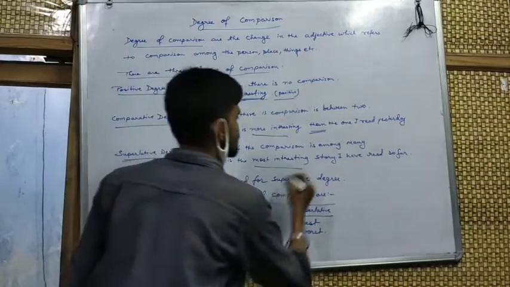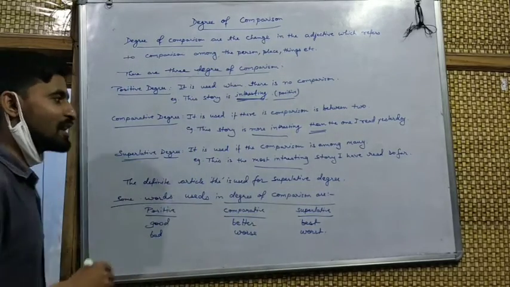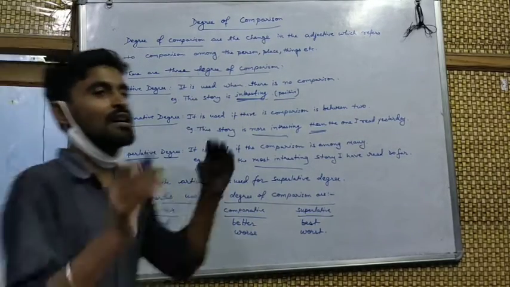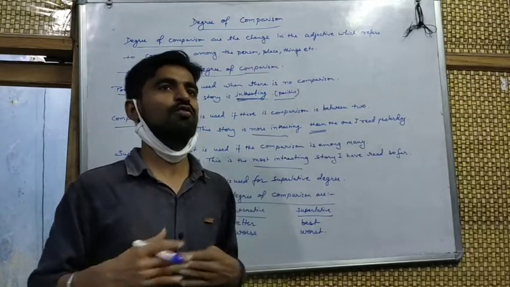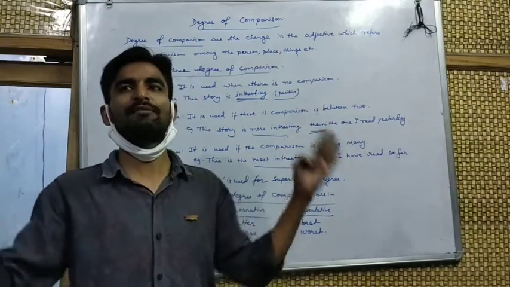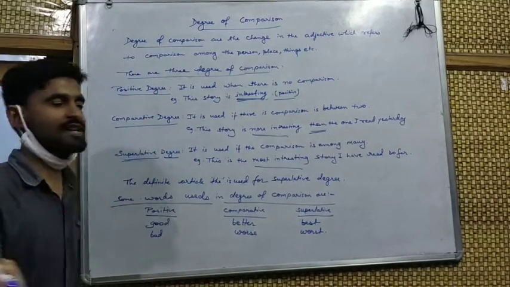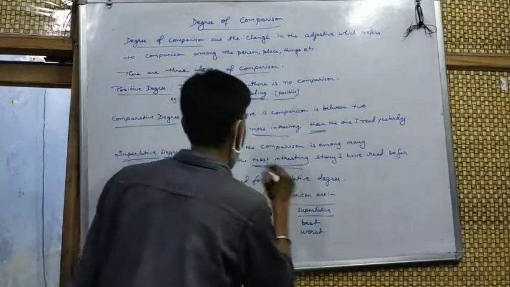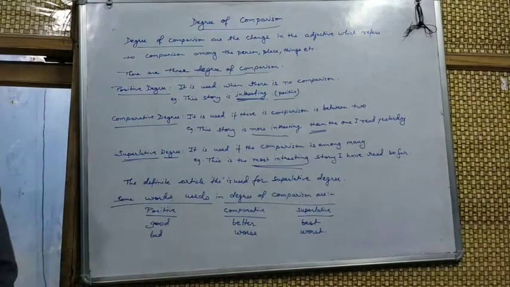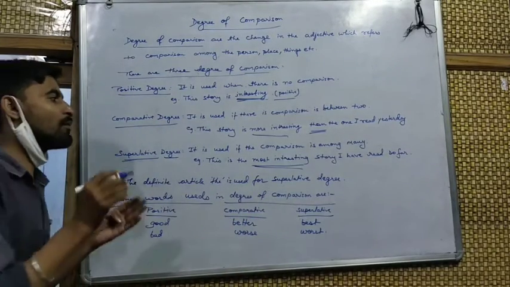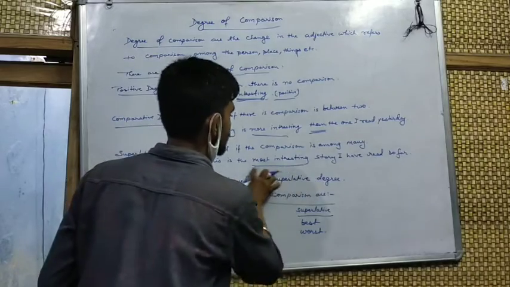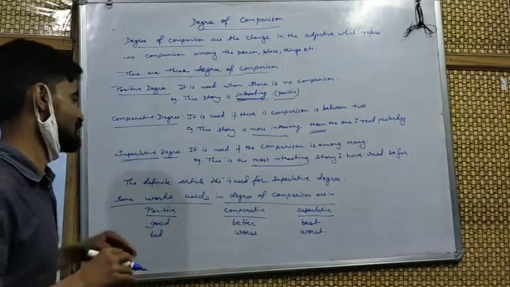This is the most interesting story that I have read so far. Most interesting means up to which I have read many stories, more than 100 stories. And among all the 100 stories, I am finding this story to be the most interesting that I have read till yet.